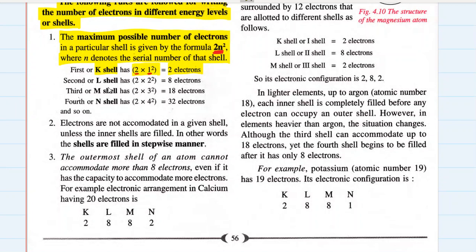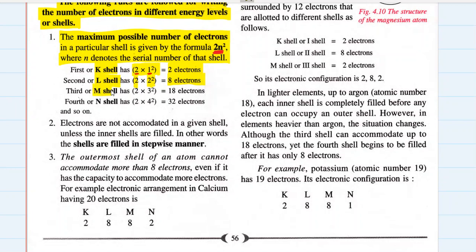What about the second shell? The second shell is also known as L shell. So the formula is 2n square. In the place of n, we will put 2 because we are talking about the second shell. 2 into 2 square, that is 2 into 4, that is 8 electrons. That means the second shell can consist of a maximum of 8 electrons.